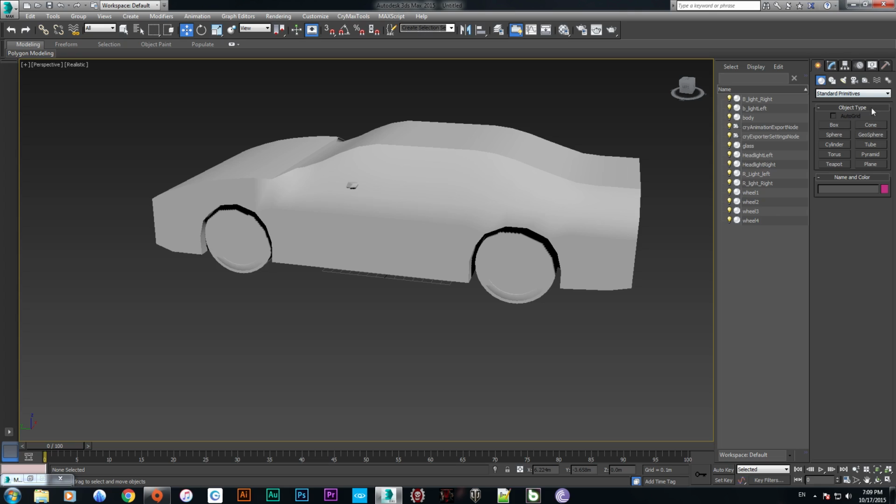Now we are going to create a dummy. Putting the dummy here and setting up the dummy to 0 and 0 0 with all axis, and renaming the dummy with camera as the car material camera.